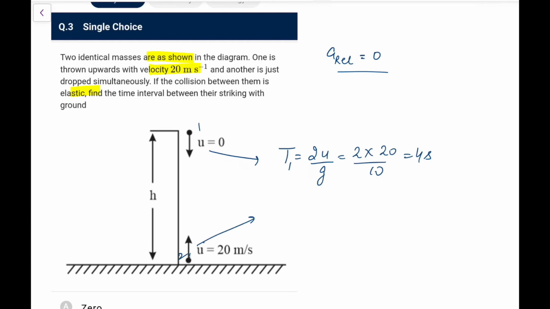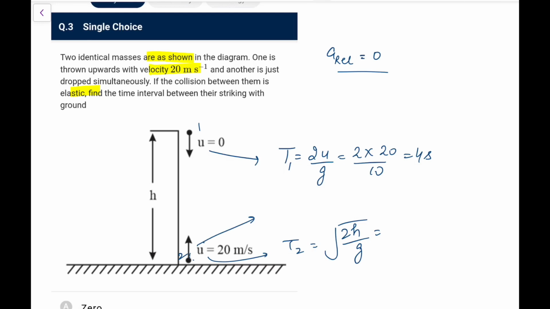So t1 hit at 4th second. Now what about the other one? The other one, which is falling freely, its velocity will be exchanged and given to this one. So after striking, it will reach after the time it takes to fall height h, that is root 2h by g. So you can assume effectively there is no collision, it will return to its path, it will directly come up, and you have to find the times.